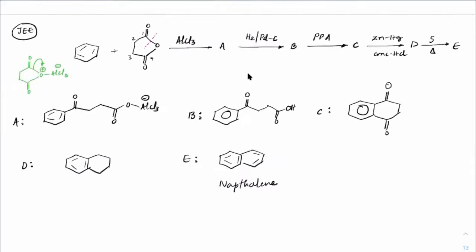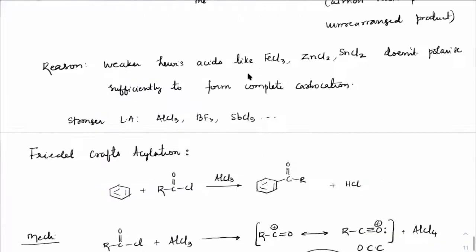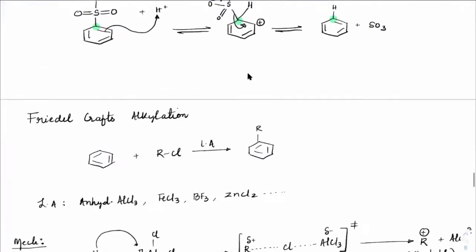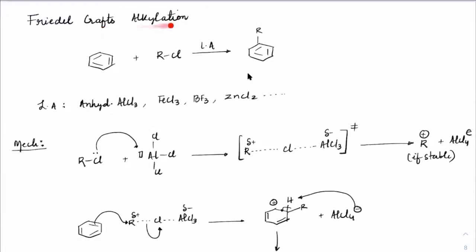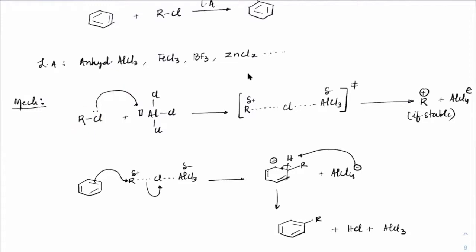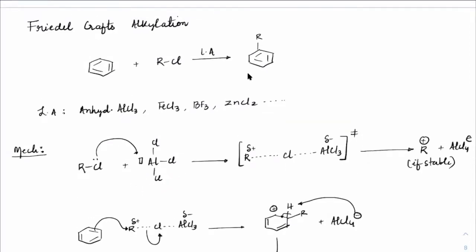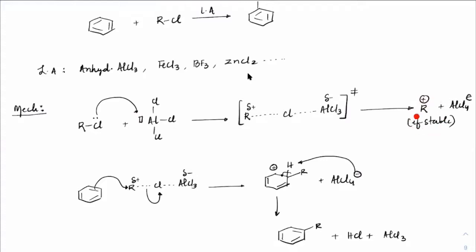Okay, students, as yesterday we were discussing Friedel-Crafts reactions, let me just revise that and then we'll go ahead. First we discussed Friedel-Crafts alkylation, where we are substituting an alkyl group on benzene. We take various Lewis acids like AlCl3, BF3, ZnCl2, FeCl3, and when RCl reacts with the Lewis acid, we might either get a stable carbocation or a polarized alkyl. As the benzene attacks that alkyl group, the alkyl gets substituted.